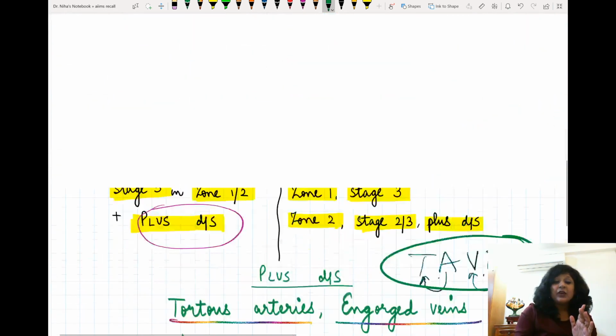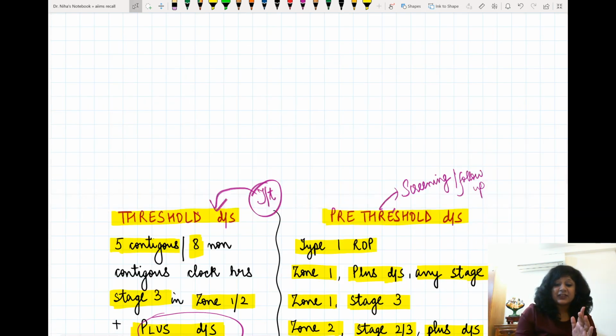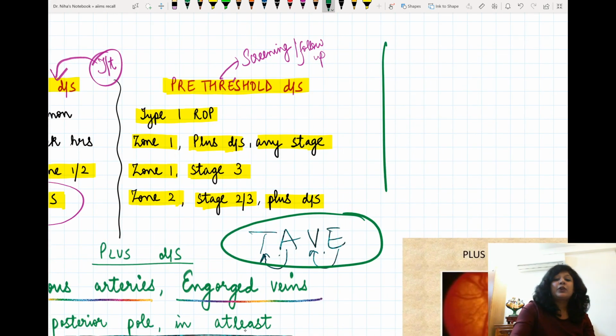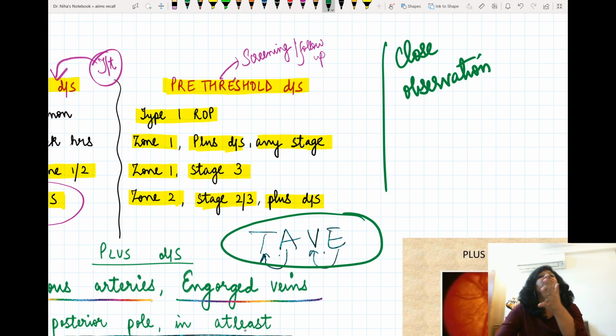Okay, now which are the stages which are pre-threshold? They should be under close observation because they may require treatment anytime. They can go to threshold disease. So this is number 1, zone 1, which is very, very close to the optic disc.